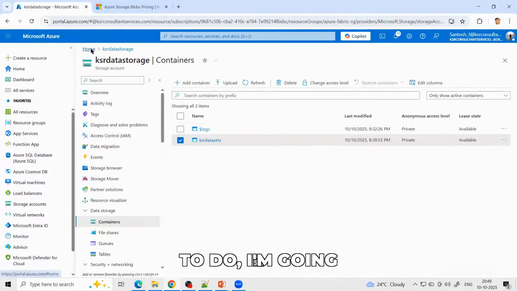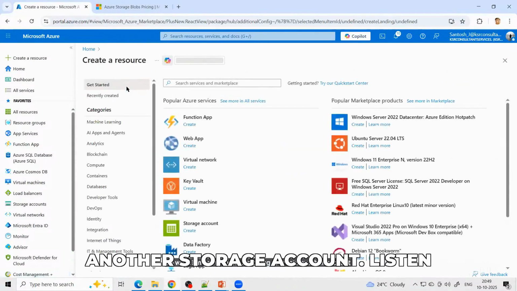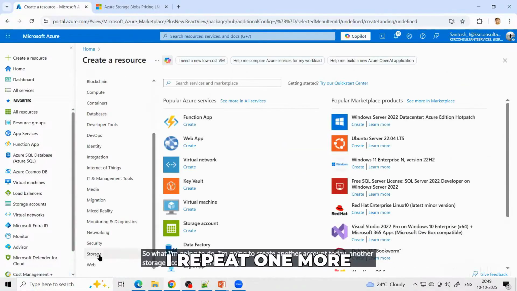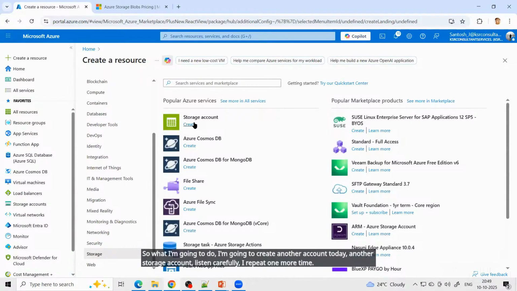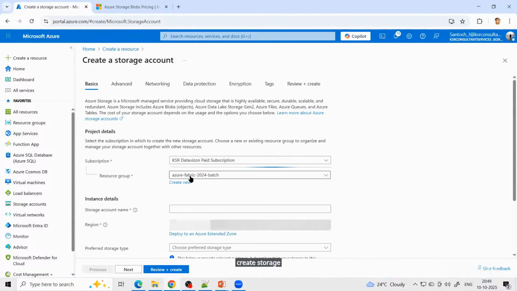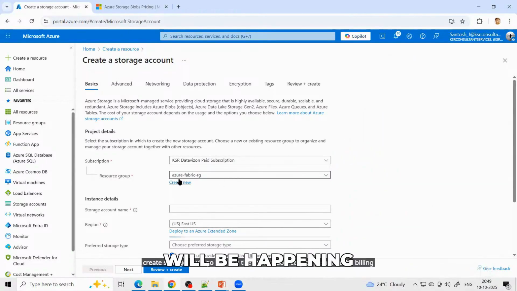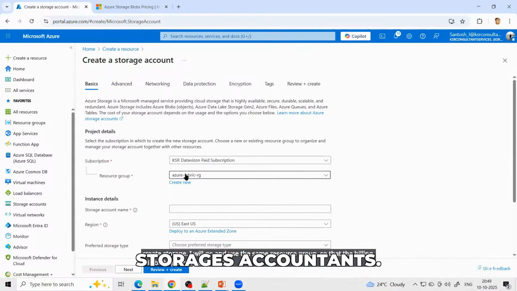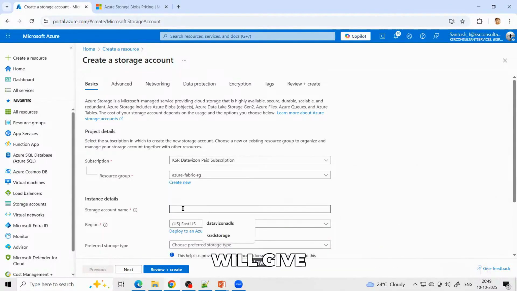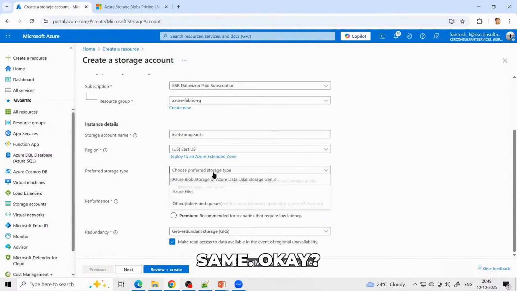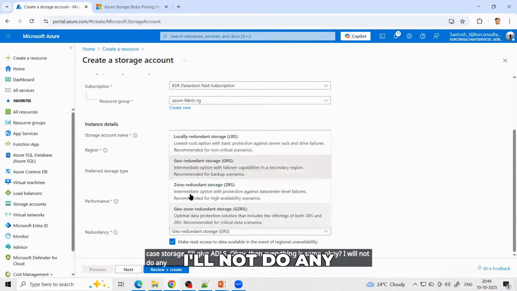So what I'm going to do is create another storage account today. Listen carefully, I repeat one more time, create storage. I will use the same resource group so that the billing will happen only for this. So I'll create 2 storage accounts, and for the 2 storages, billing will happen only with respect to this resource. Now I will give some different name, KSR storage, I'll give ADLS. Then everything is the same, I will not do any changes.